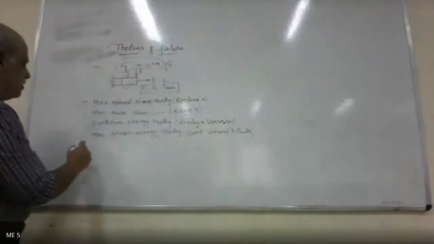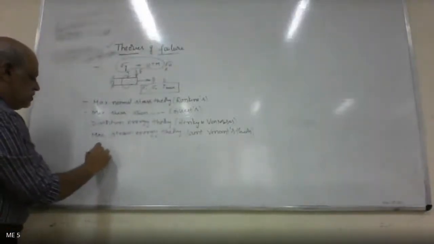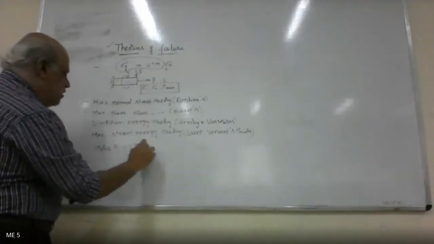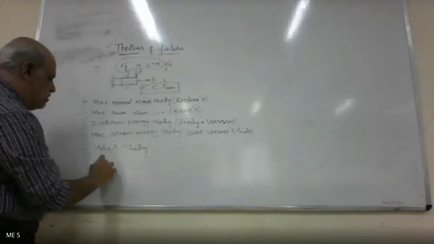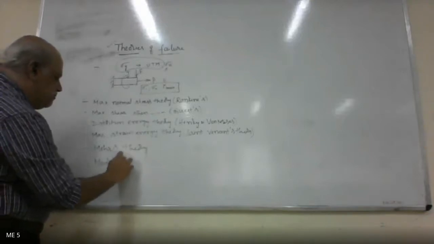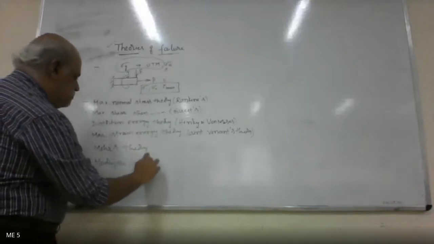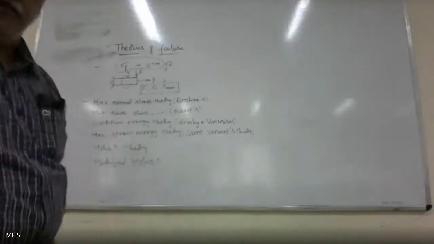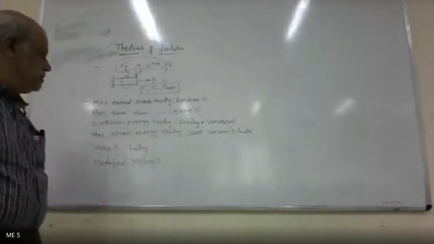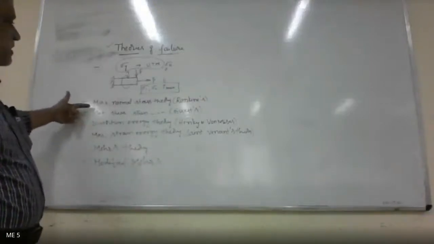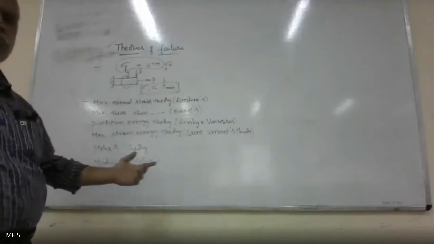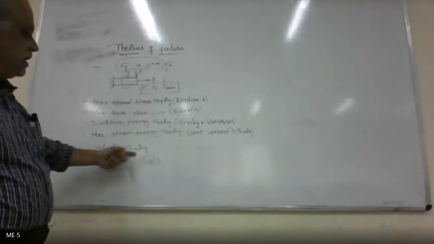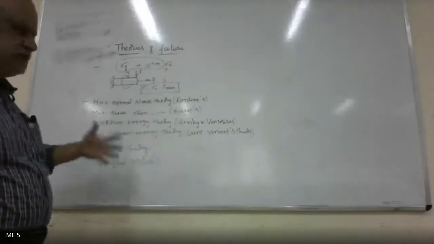And we also need to study the Mohr theory of failure, and also the modified Mohr theory. These are the 6 theories of failure which are important. Out of this, we are expected to study the Mohr theory, or it is also called Mohr-Coulomb theory. Okay, Tarun, the Mohr theory and Mohr-Coulomb theory are one and the same.